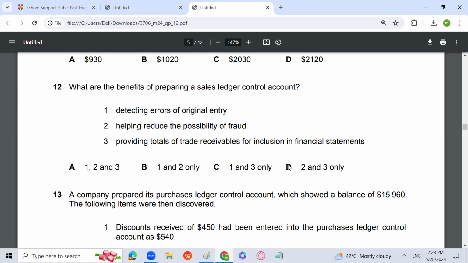I think 1 is not the answer, because detecting errors of original entry is not a benefit of a sales ledger control account. We are just going to reconcile the difference between the ledger balance and the control account. It's a double check on the sales ledger balances. Original entry errors will not be detected. Yes, 2 and 3, D is the answer.